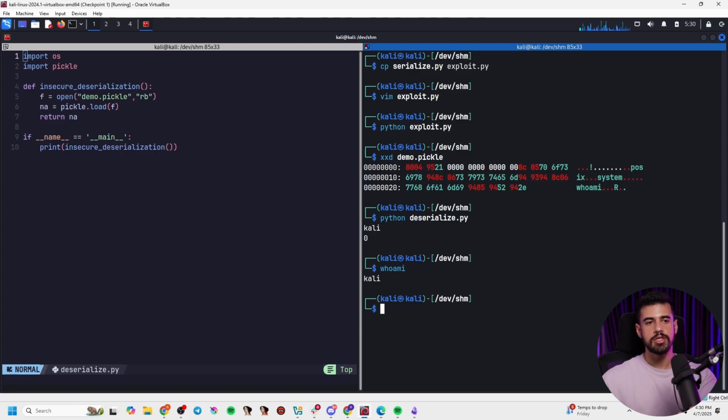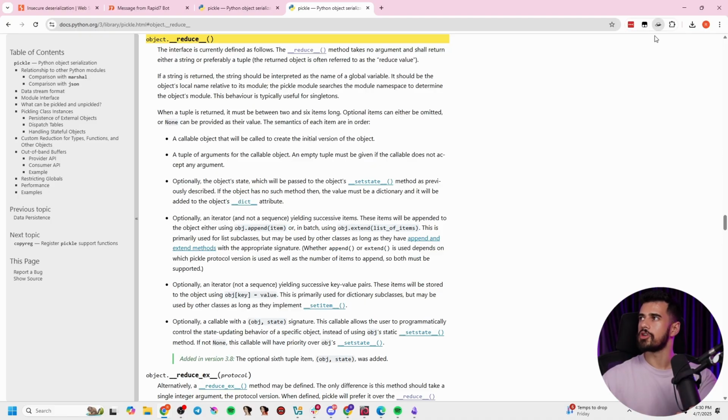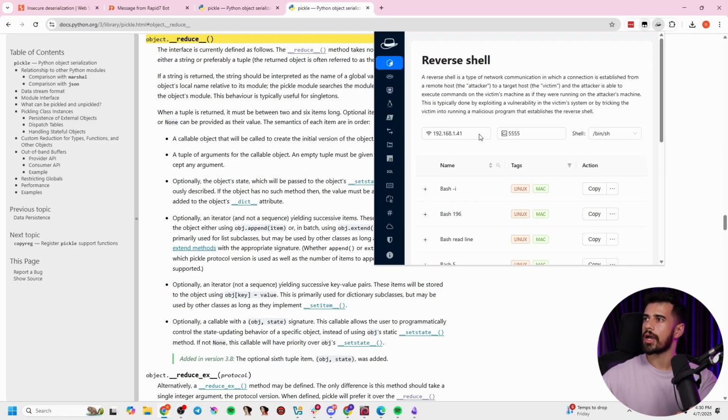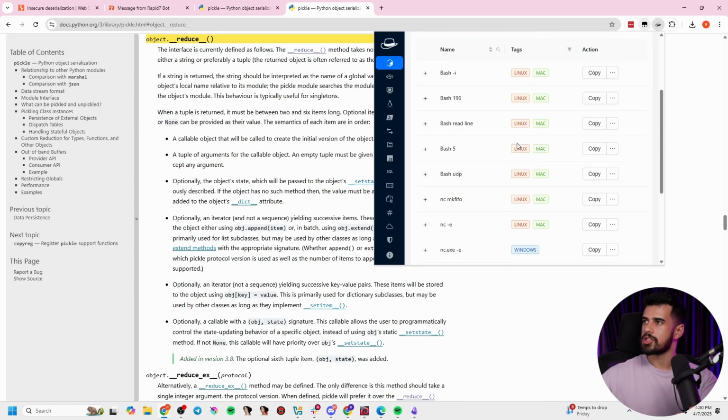Now let's turn this into something more useful for us. So in order to do that, I'm going to go ahead and copy over a reverse shell payload. I'm going to use HackTools to do that quickly on the fly. This is the IP address of my Kali machine, and we'll choose some port here. I'll just choose like 4444, and we'll go with the mkfifo one. I know that should work on my Kali Linux.